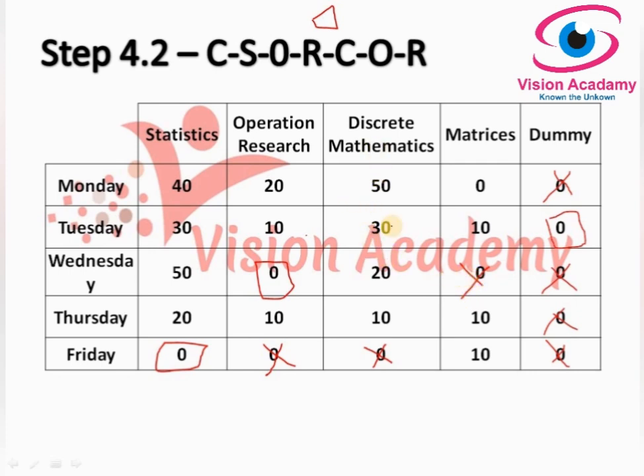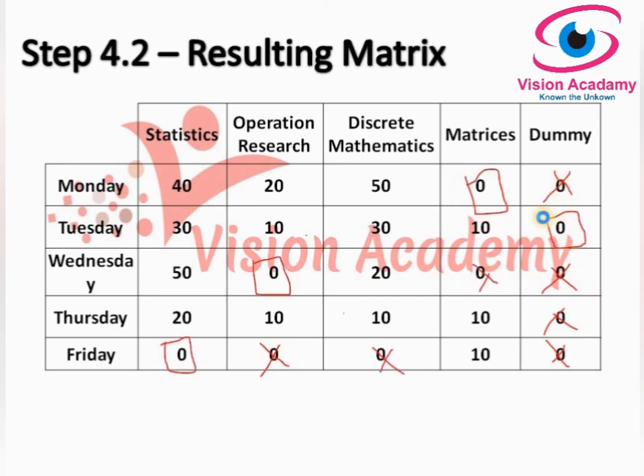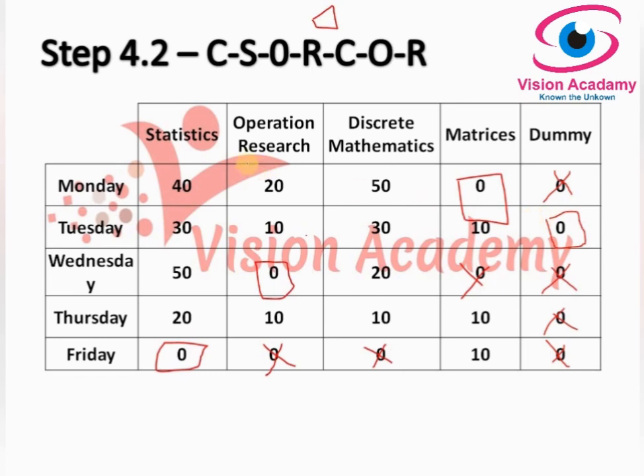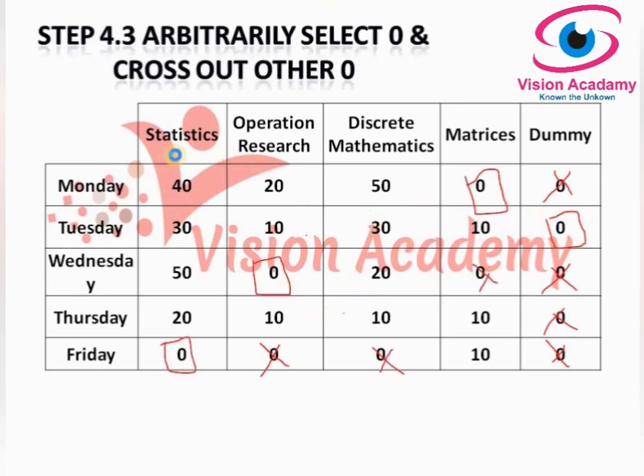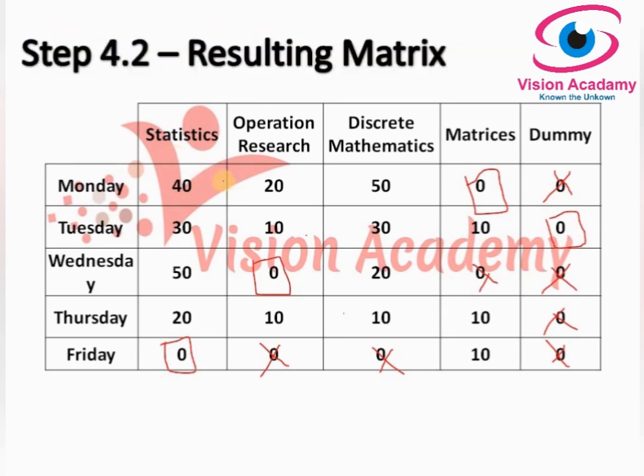Okay, in discrete mathematics there is no zero. 1 0 is here, which is crossed out, which can't be considered. And in the matrices there is a zero and we don't have any other zeros to cross out. And in the dummy, there is an assignment, and the rest of the zeros are crossed out. Okay, so we have performed like this. Now we have to move to the next step.